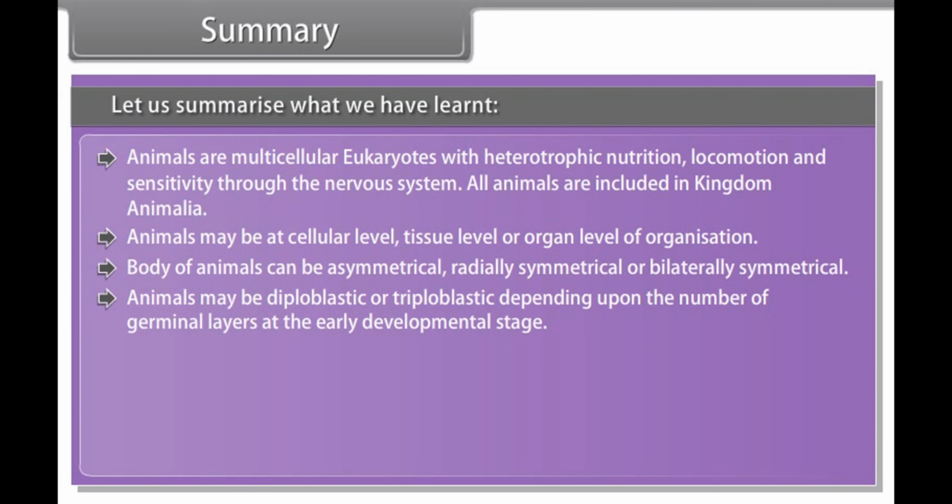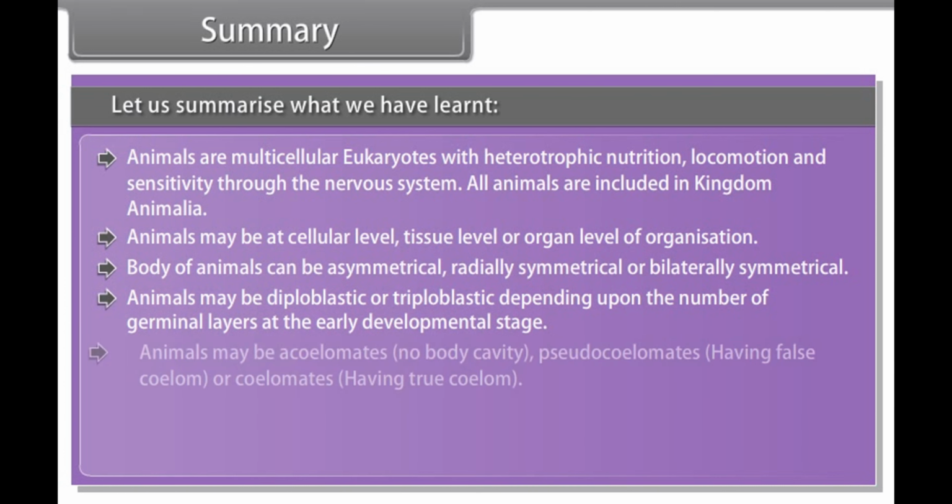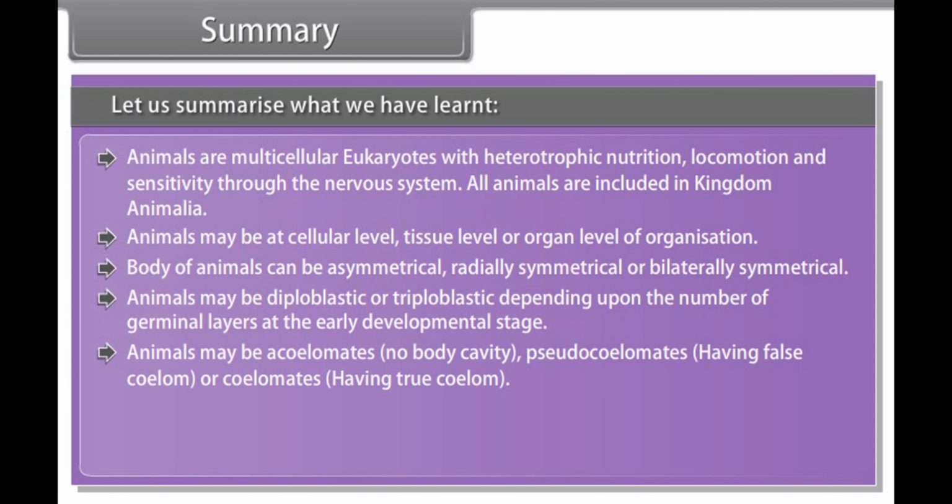Animals may be diploblastic or triploblastic depending upon the number of germinal layers at the early developmental stage. Animals may be acoelomates, with no body cavity, pseudocoelomates, having a false coelom, or coelomates, having a true coelom.